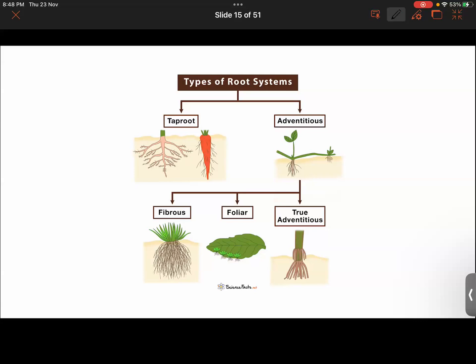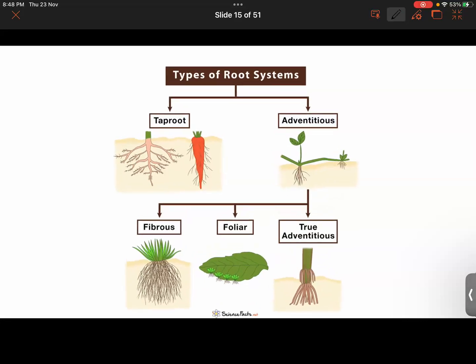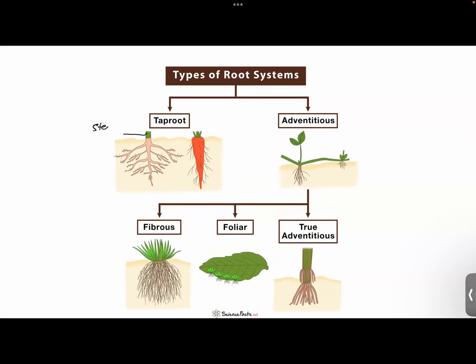Okay. So first of all, you have got plants like this in which there's a main root that continues from the base of the stem. So a main root grows from the base of the stem and from that main root arises secondary root.